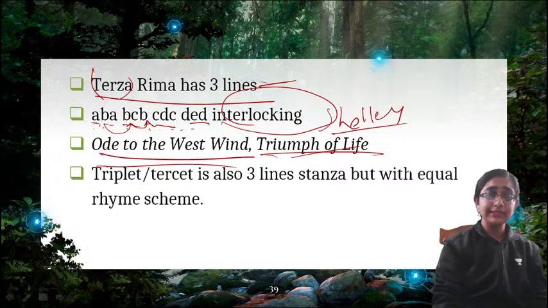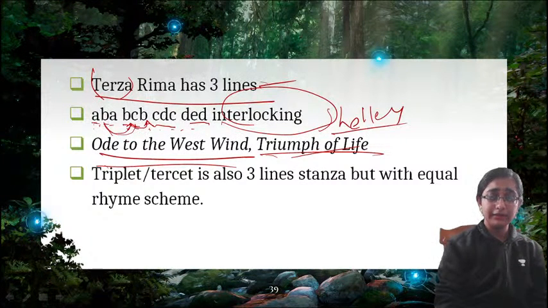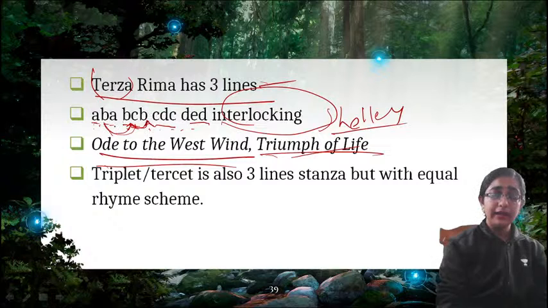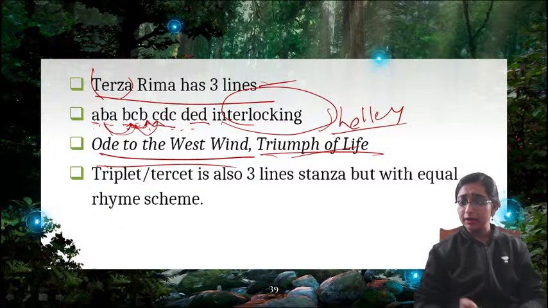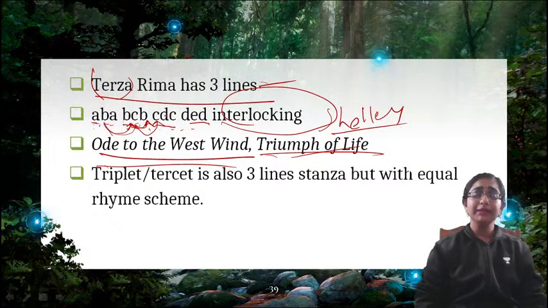So you can see that the second rhyme is repeated in the 4th, and the 4th is again in the 6th. Okay, and here you can see that C, which means the 5th line, the 5th rhyme, is repeated again in the 7th. Okay, so this kind of interlocking rhyme scheme is there.